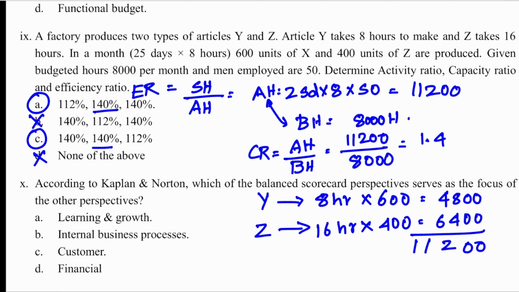Efficiency ratio is standard hour by actual hour. Or you can also calculate your activity ratio. Activity ratio is standard hour by budgeted hour. Standard hour you just calculated 11,200 and budgeted hour is 8,000. So same, this is also 1.4. So 140%. It is available in option C.